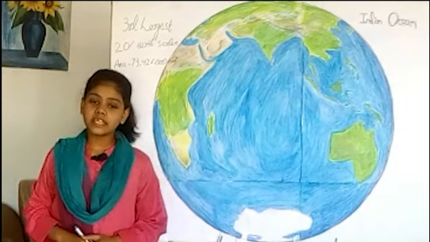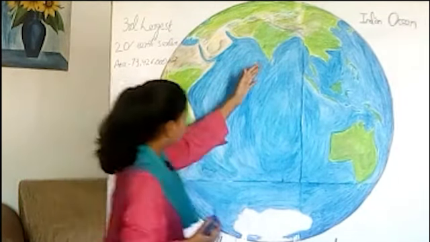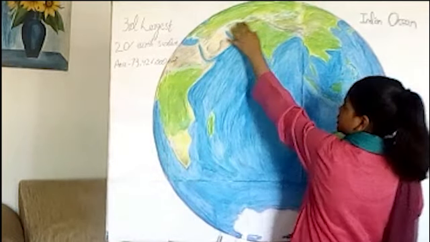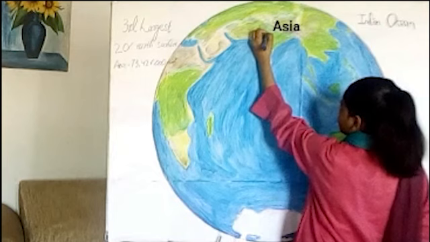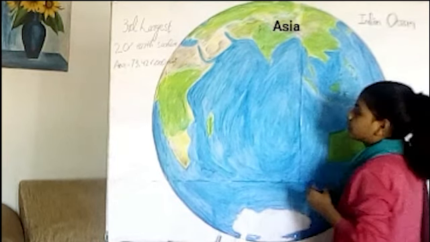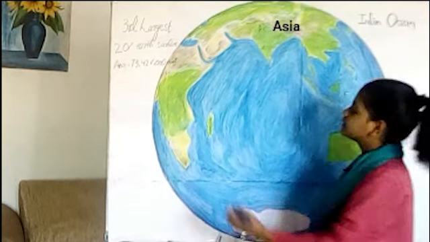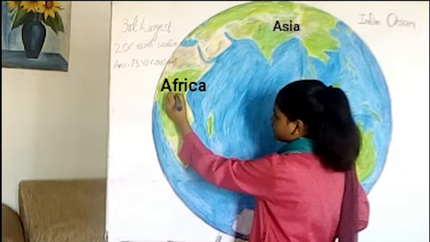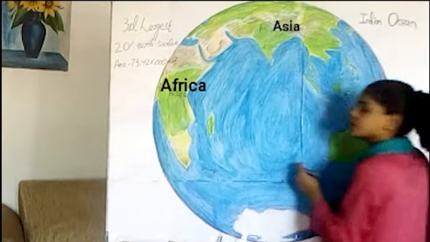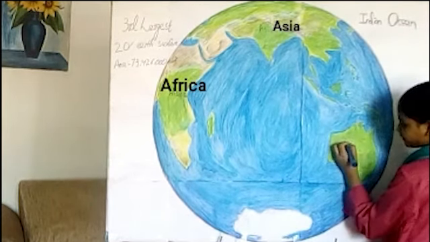It is bounded by Asia on the north. Here is Asia. Africa on the west. Australia on the east.